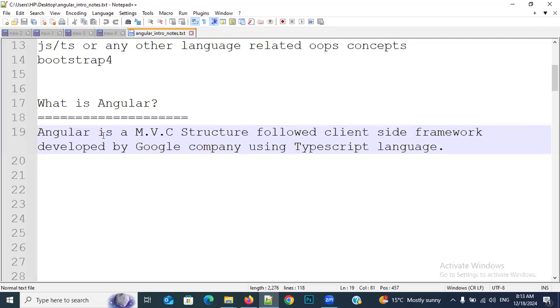Okay. So now see here, everybody. First of all, I will give the description of Angular one more time. Angular is an MVC structure followed client-side framework developed by Google using the TypeScript language. Nowadays everybody is using frameworks only to develop their applications.